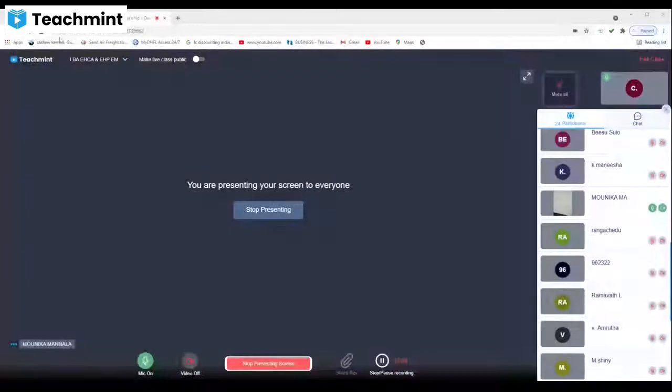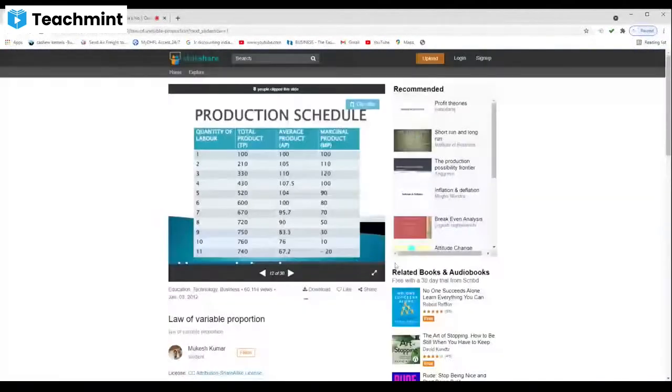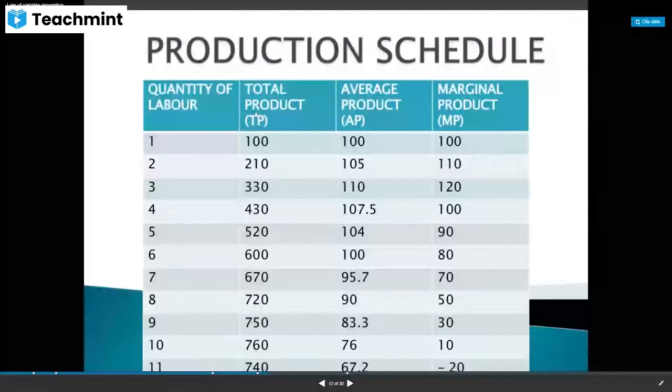And then this is the same table which I am showing here. This is the same table. So this is the same table which we are explaining here. So 100, 210, then 330.